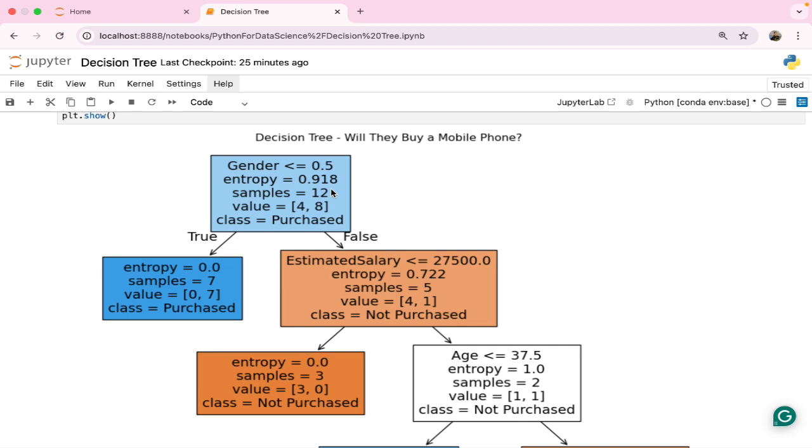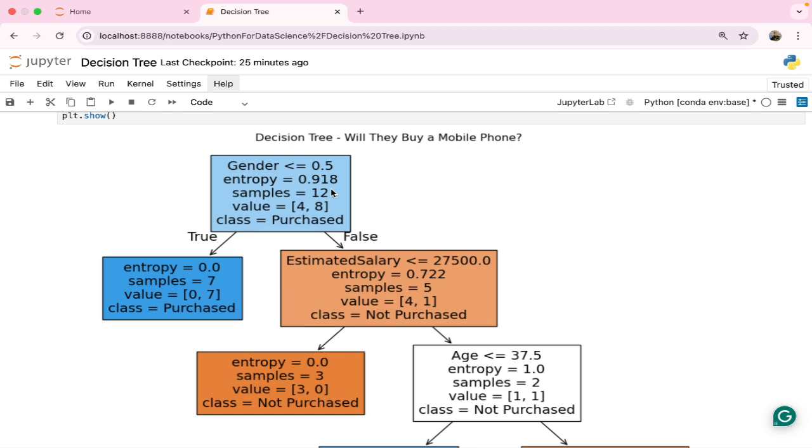Each of these two groups now becomes a smaller data set. Again the tree asks which feature it should split this group on. Let's say in the left group it decides on estimated salary, less than or equal to 30. So the data keeps splitting, checking every feature, and continues to split until one of the stopping conditions is met.